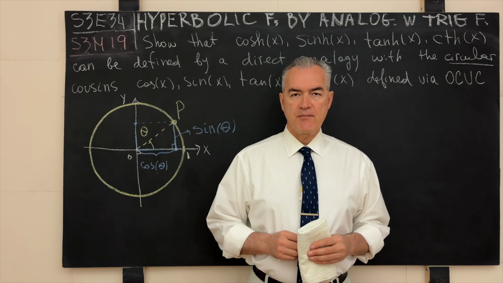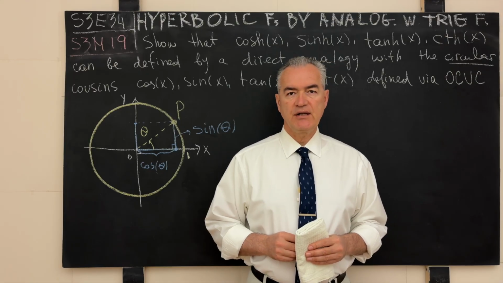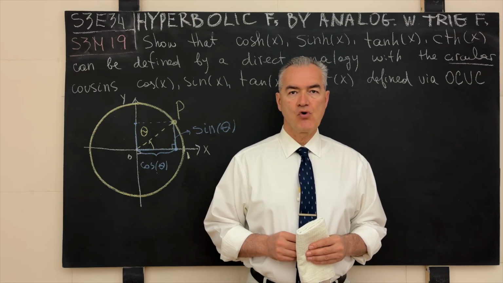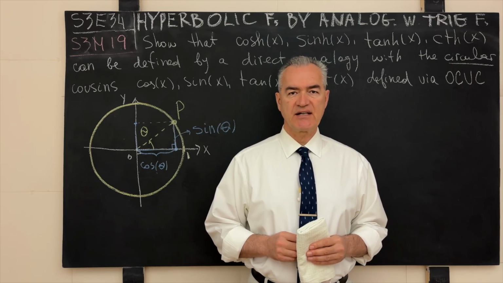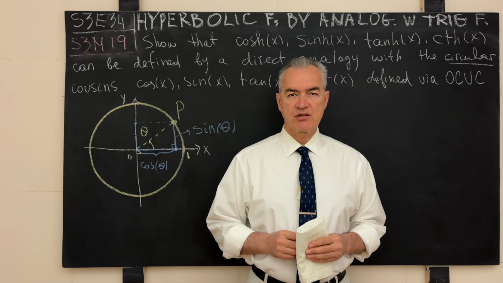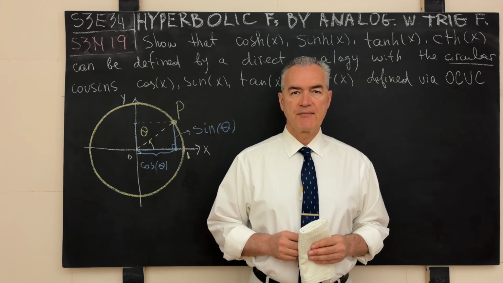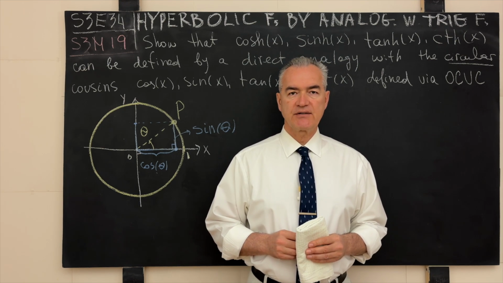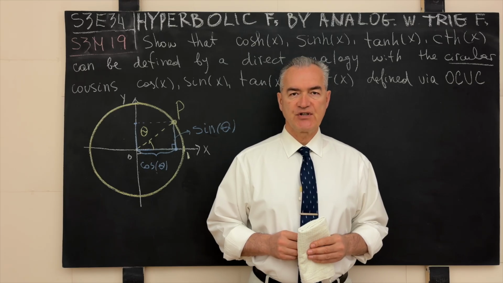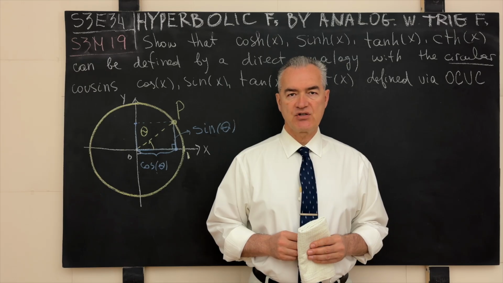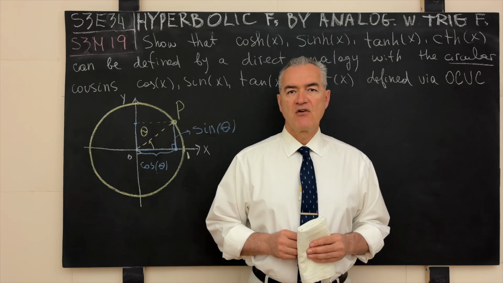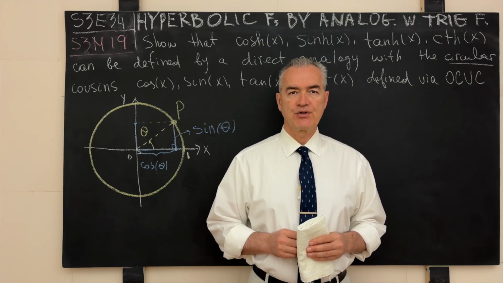The objective of the mathematical problem S3E34 was to show that the four hyperbolic functions, the hyperbolic cosine, the hyperbolic sine, the hyperbolic tangent, and the hyperbolic cotangent, can be defined by a direct analogy with their circular cousins, the trigonometric functions of cosine, sine, tangent, and cotangent, provided that these trigonometric functions are defined via the origin-centered unit circle.